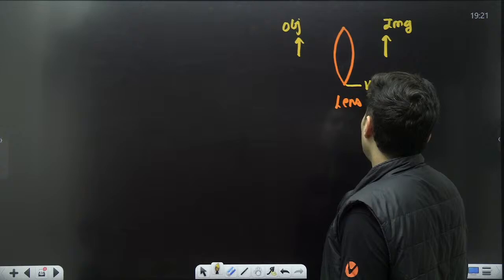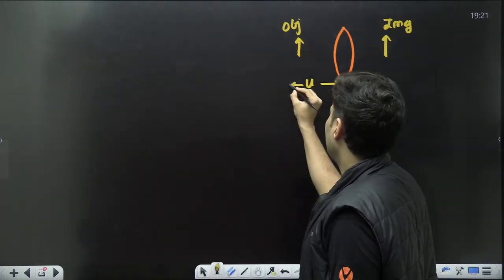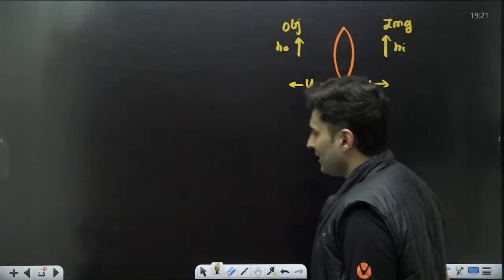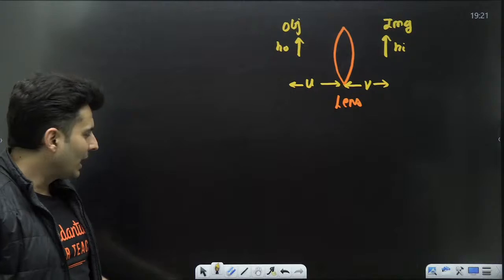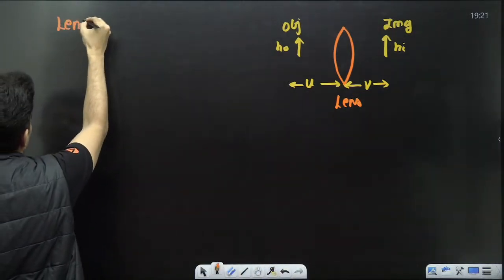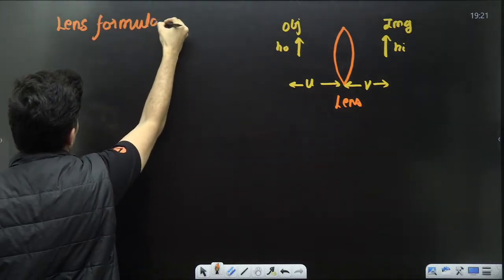This is image distance, this is object distance, this is object height, this is image height. Then what you get is the lens formula, not the lens maker, it is just the lens formula.